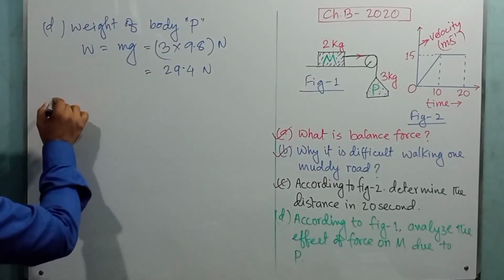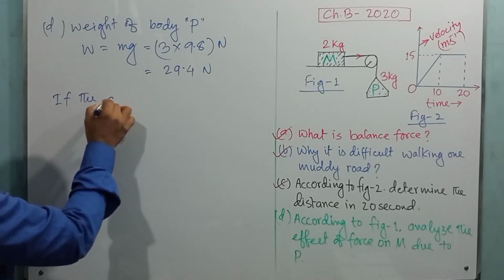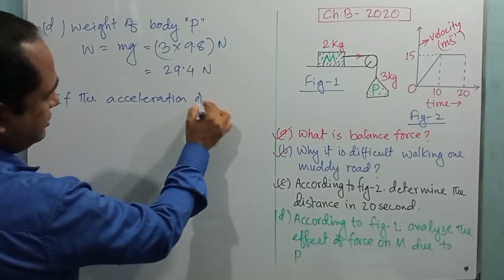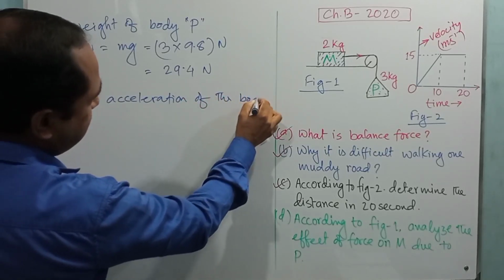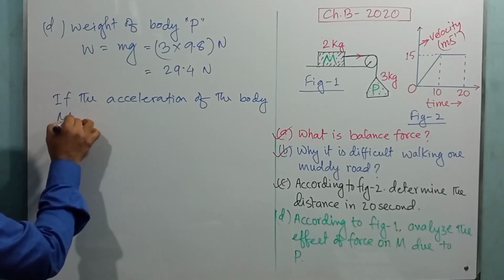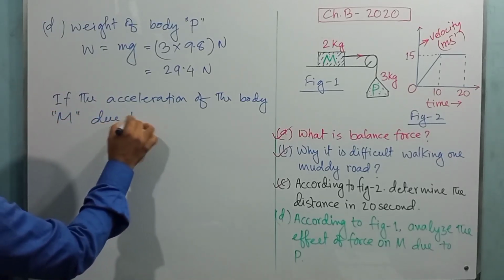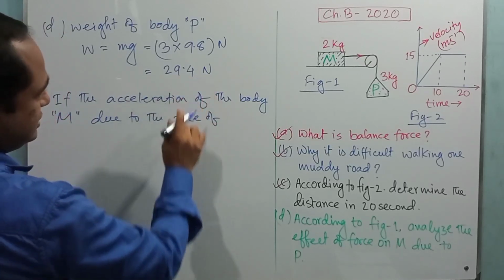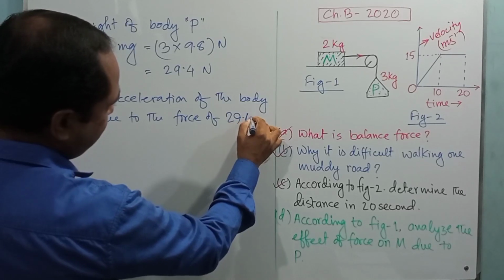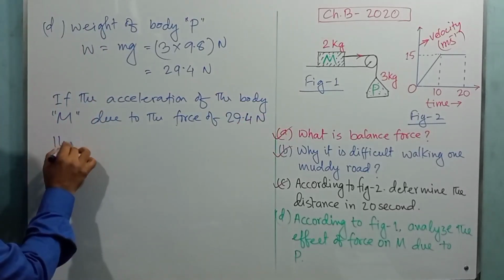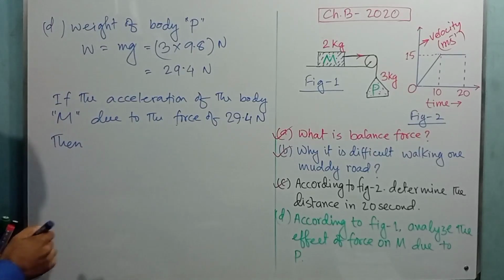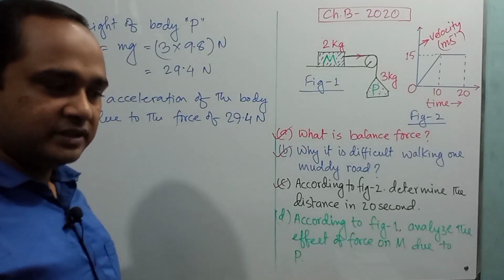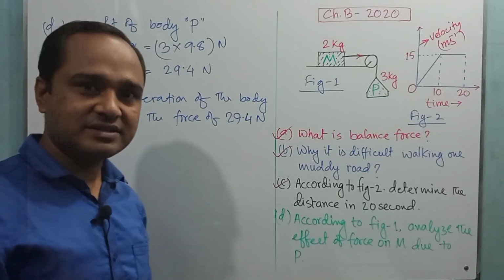So if we want the acceleration of the body M due to the force of 29.4 Newton, then we can write that the applied force on a body is the product of mass and acceleration.